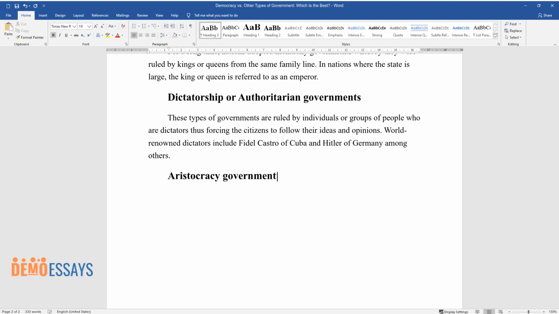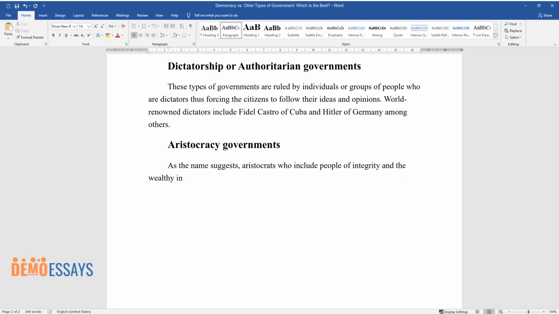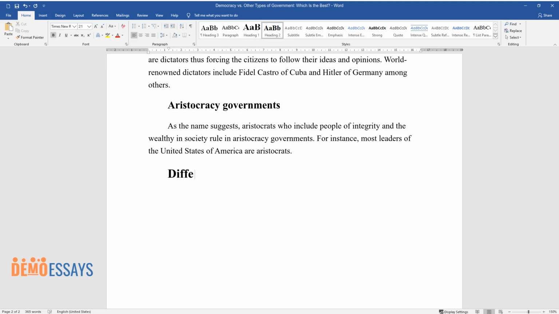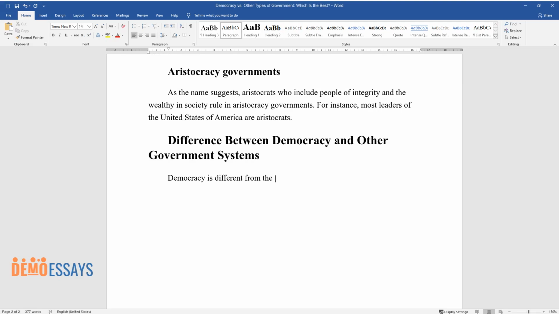Aristocracy governments. As the name suggests, aristocrats, who include people of integrity and the wealthy in society, rule in aristocracy governments. For instance, most leaders of the United States of America are aristocrats. Difference between democracy and other government systems. Democracy is different from the other types of governments in several ways.